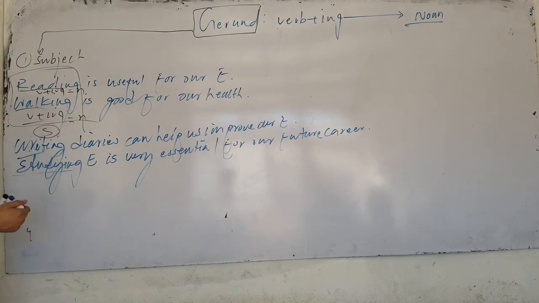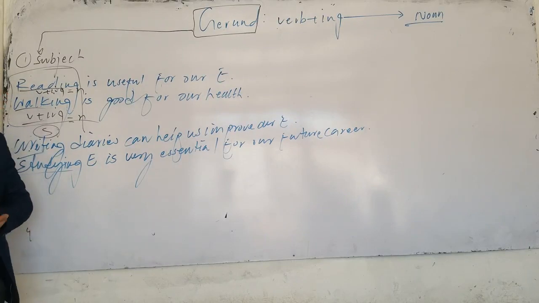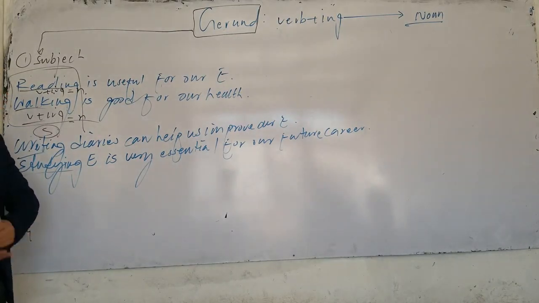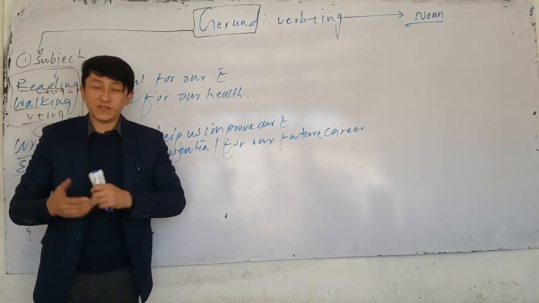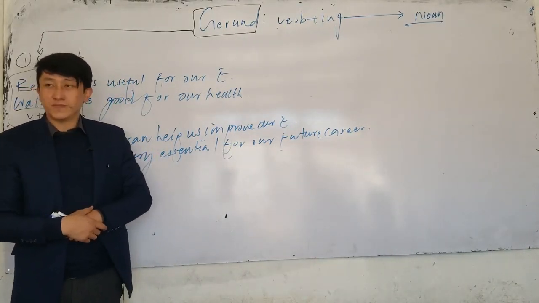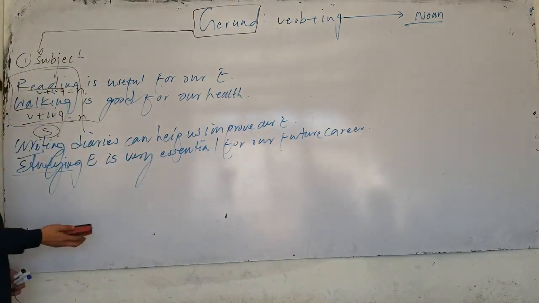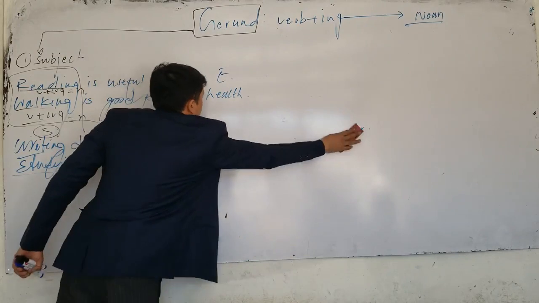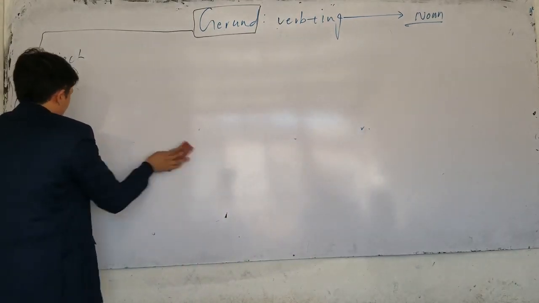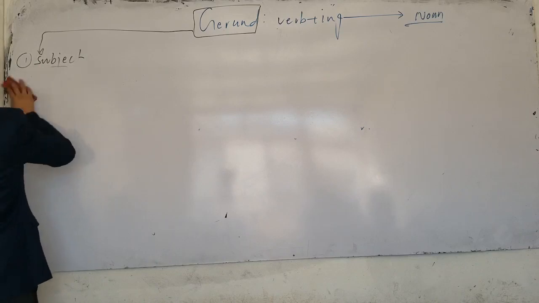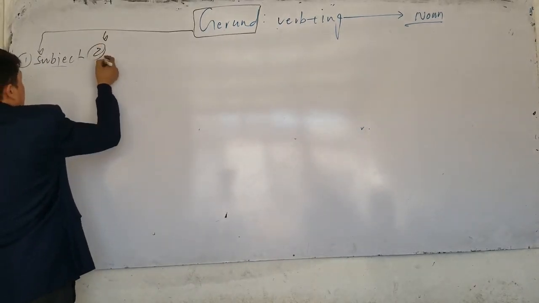Look, reading, walking, listening, speaking. Studying grammar is very enjoyable. Walking in the morning is very hard. Waking up in the morning is very boring. So what do we say? Gerund is used as a subject. Now, the next usage, gerund can also be used as an object. That's the second function. We use gerund as an object. So what is an object?